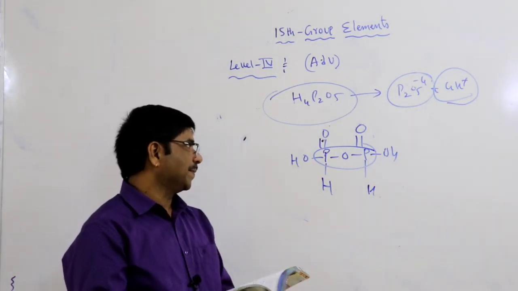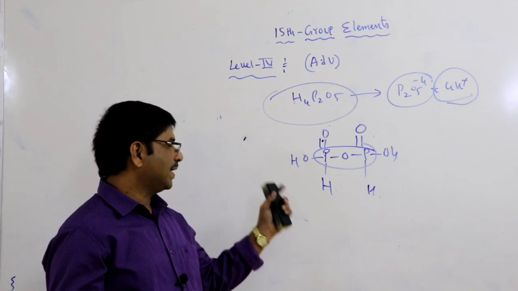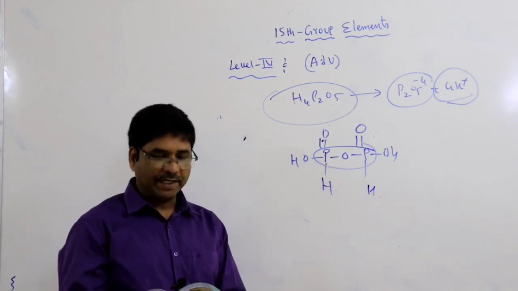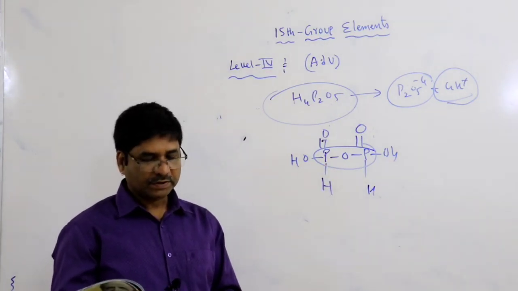And the possible hybridization, you know the valence, is sp3 hybridization.